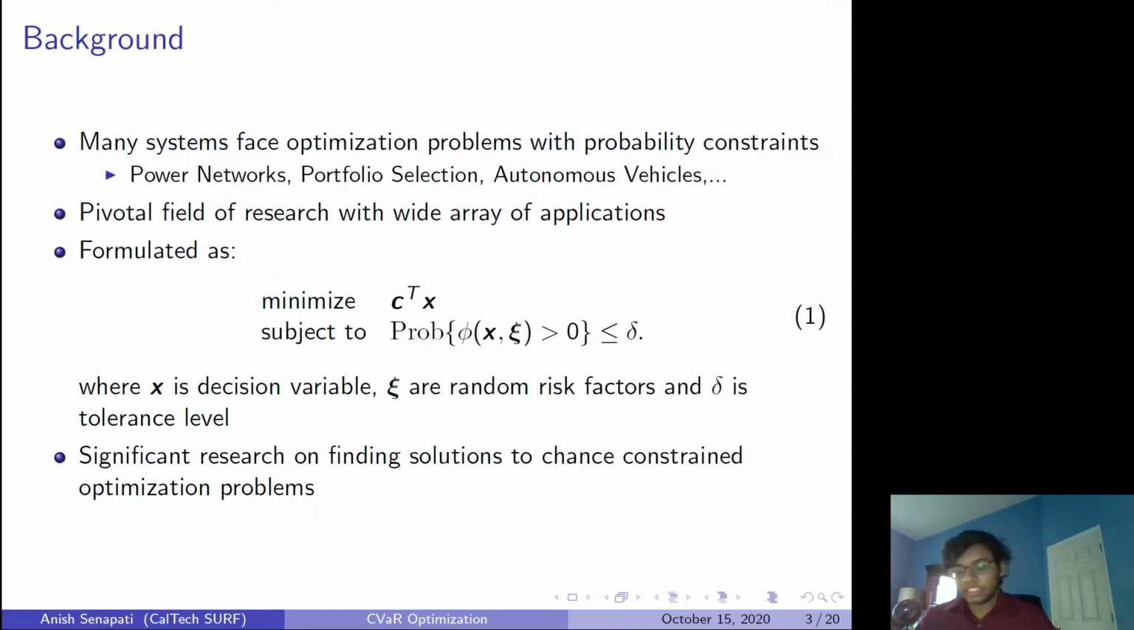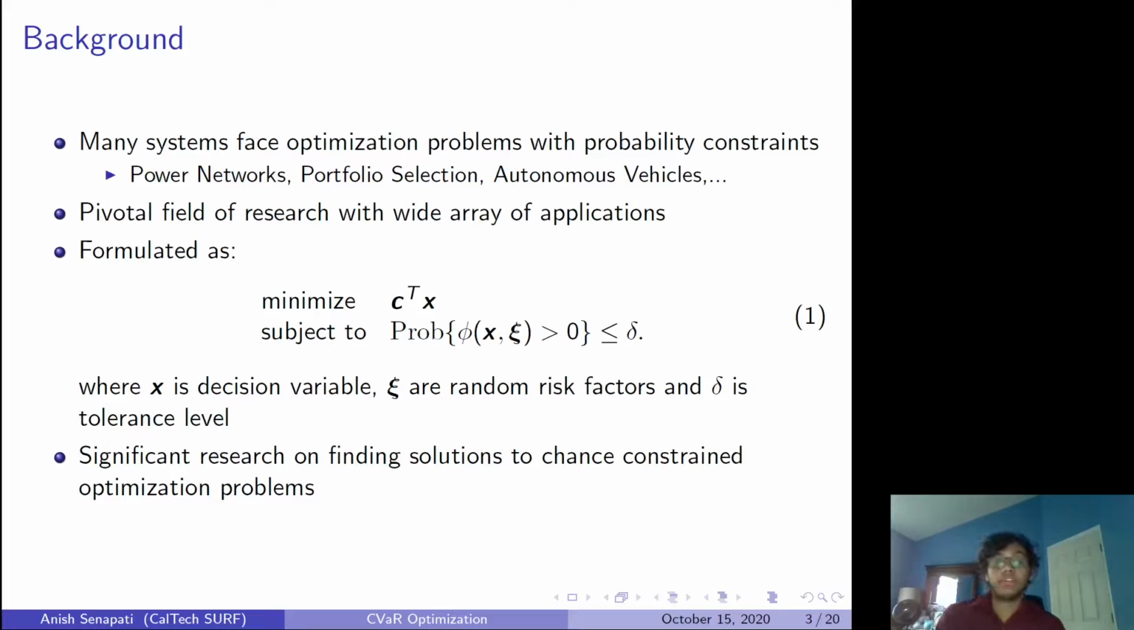So many systems nowadays face optimization problems with probability constraints. For instance, in a power network, you would want certain values to be minimized without the risk of, say, the power network failing. Or in autonomous vehicles, you want, say, the distance or the amount of power that the engine is putting to be optimized without the probability of a crash occurring. So you want that to be extremely small. You can already see that there's a ton of fields where you can use these kinds of optimization problems with probability constraints. It's becoming an increasing field of research.